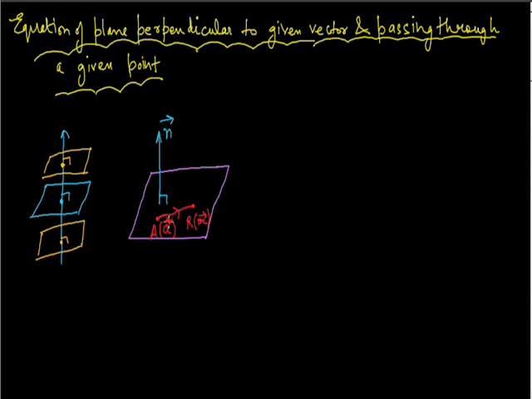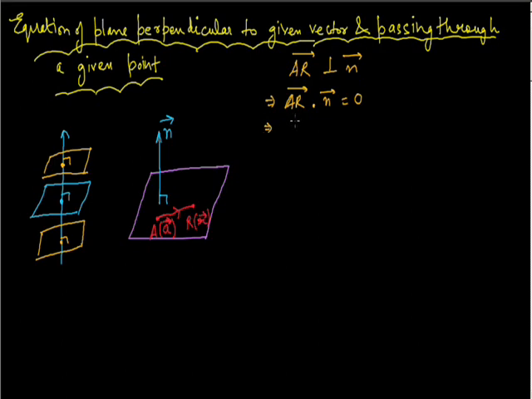Now since this vector lies in the plane and n vector is normal to the plane, therefore n vector and AR vector will be perpendicular to each other. AR vector and n vector being perpendicular implies that their scalar product will be equal to 0. So AR vector dot n vector is 0.